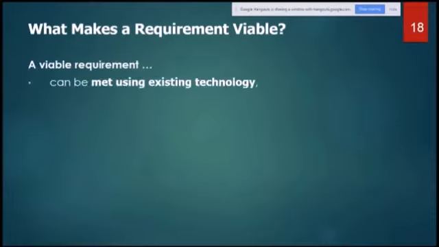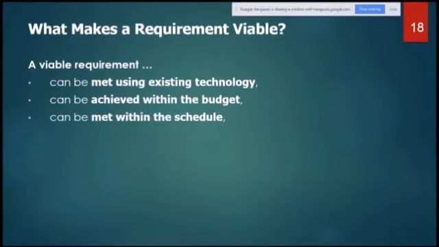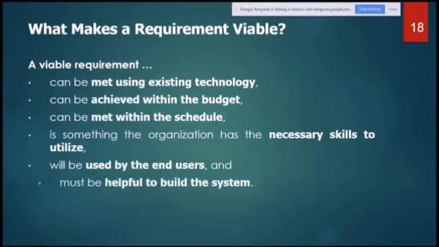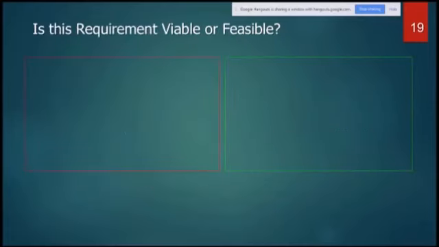A viable requirement can be met using existing technology, can be achieved within the budget, can be met within the schedule. It's something the organization has the necessary skills to utilize, will be used by the end users, and finally must be helpful to build the system. So these are viability parameters of the requirements.